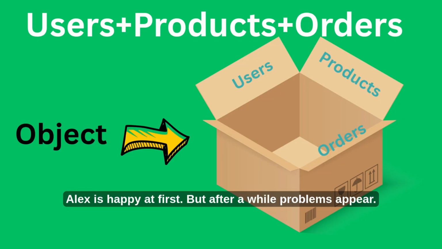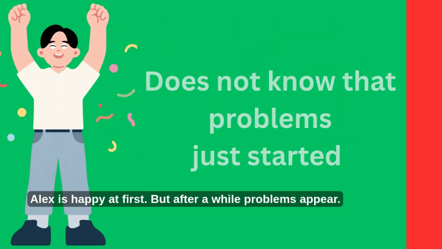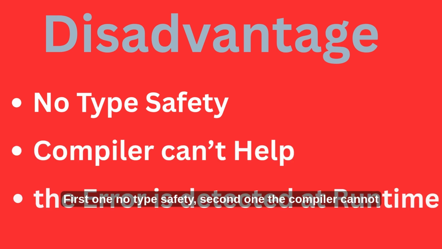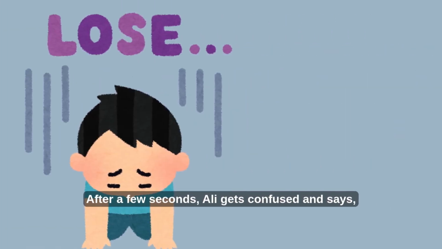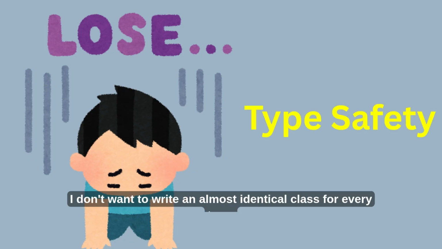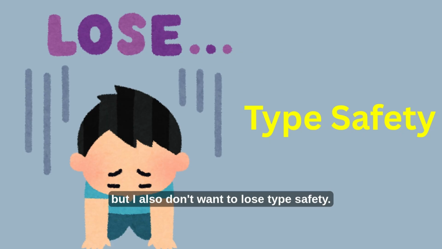Alex is happy at first. But after a while problems appear. First one, no type safety. Second one, the compiler cannot help, and last one, the error is detected at runtime. After a few seconds, Alex gets confused and says, I don't want to write an almost identical class for every type, but I also don't want to lose type safety.